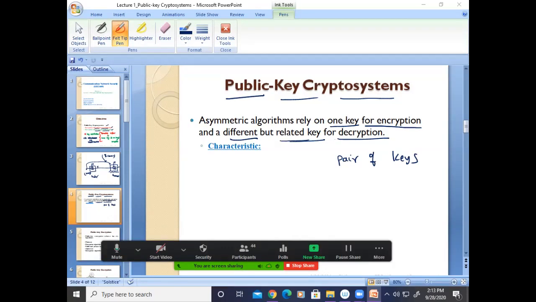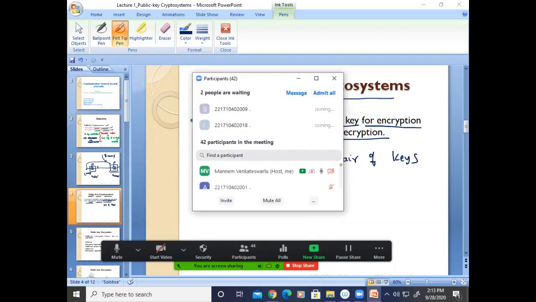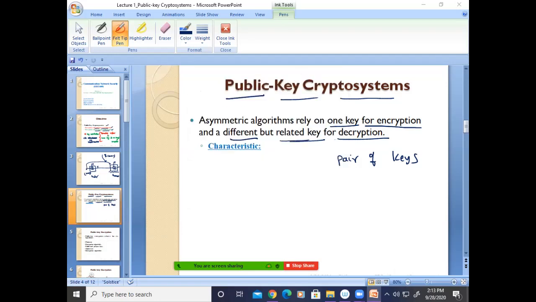Yes, sir. So a pair of keys. One we can call the public key, another is called the private key. In symmetric cryptography, we call it a secret key.